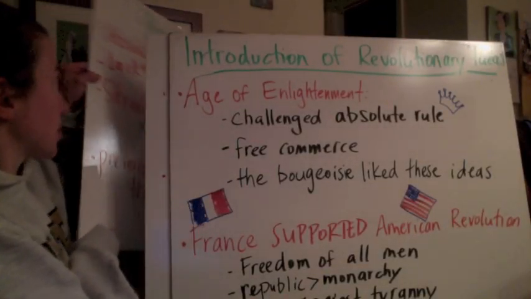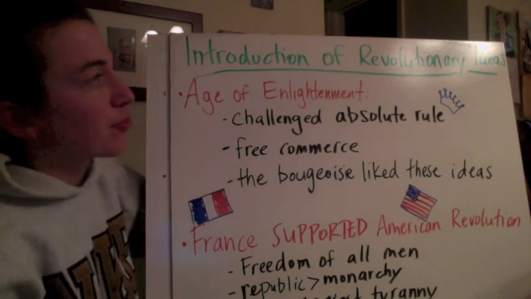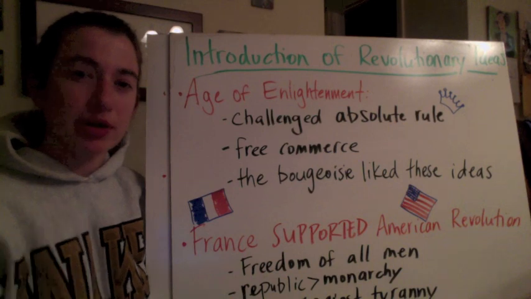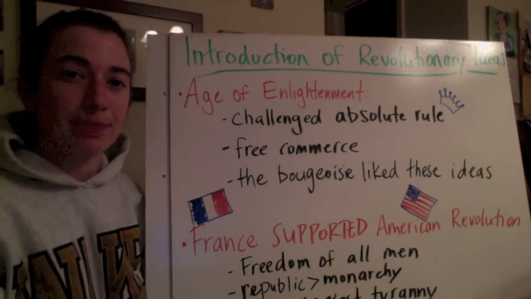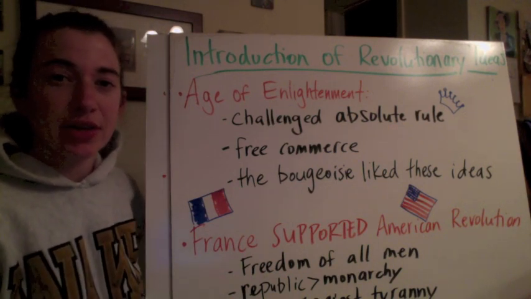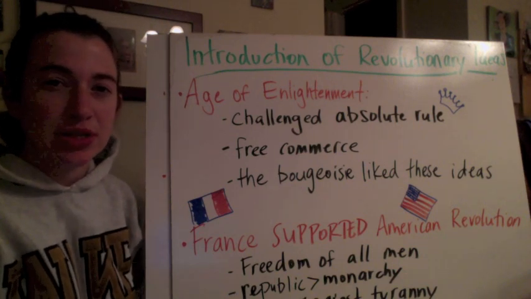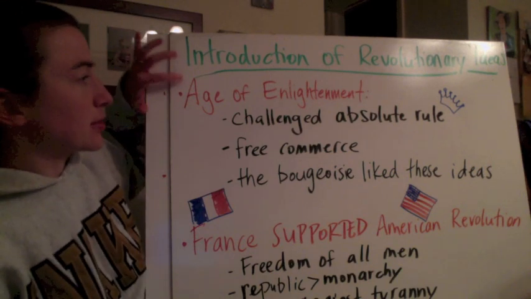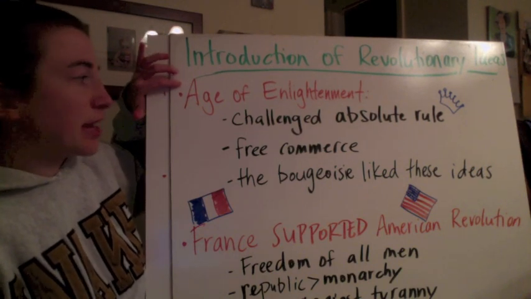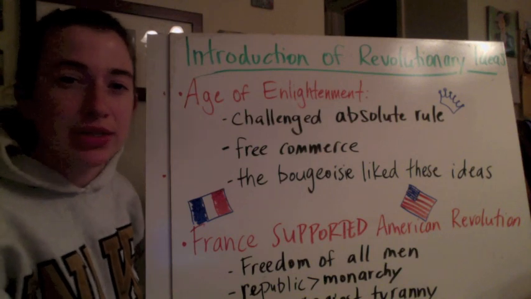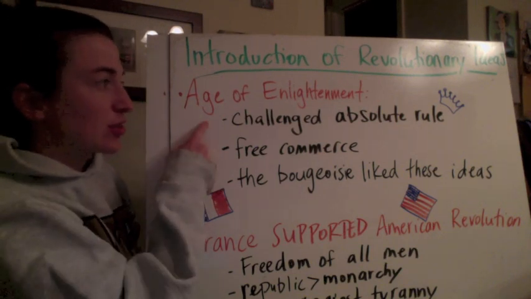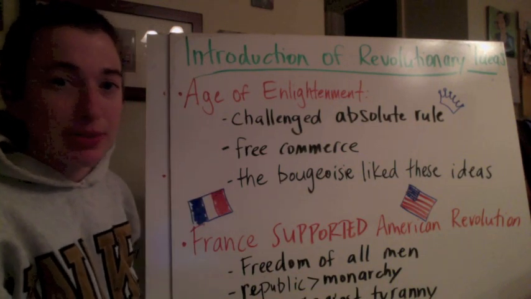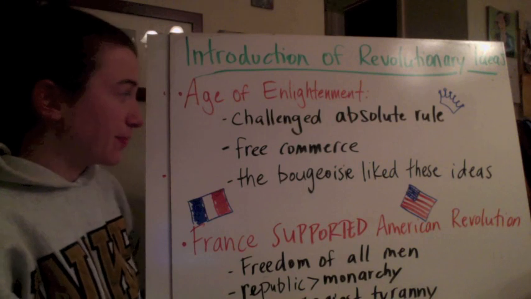Next is the introduction of revolutionary ideas. As we talked about with the absolute monarchs, monarchs were believed to have been put there by God, had divine right. Well, those ideas really started to change in the late 1700s, thanks a lot to the Age of Enlightenment. The Age of Enlightenment came with a lot of new ideas. One of them was a challenge to absolute rule, saying there are other ways to rule, and maybe these people do not have divine right.